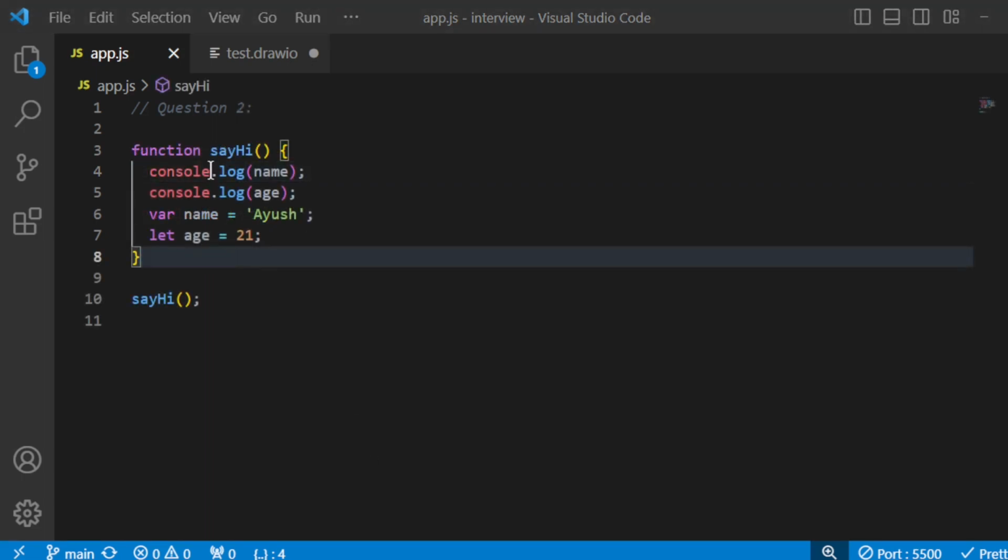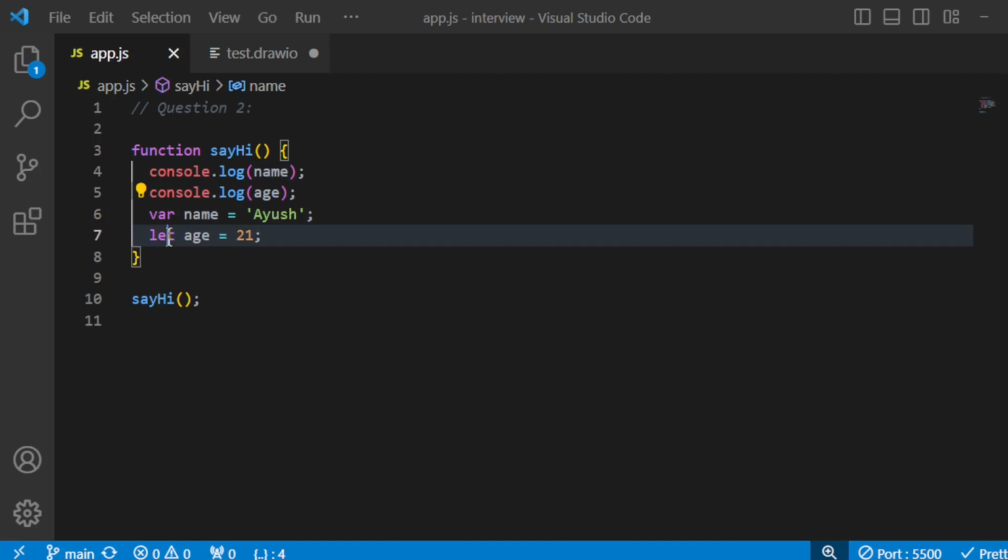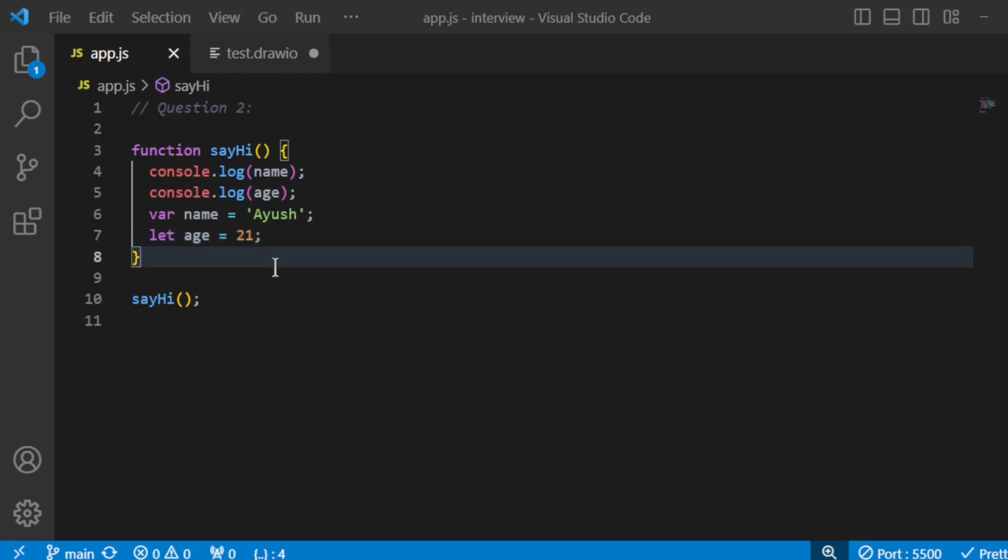So in the next question, we have a function called sayHi. In that function, we have two console.logs in the line number 4 and line number 5. And below that, we declare a variable with the var keyword and assign a value to it, right? On the line number 7, again, we declare a variable called age with the let keyword and assign a value to it. So what will be the output? Can you guess the output? So let's save this and go to the browser and look at the output.